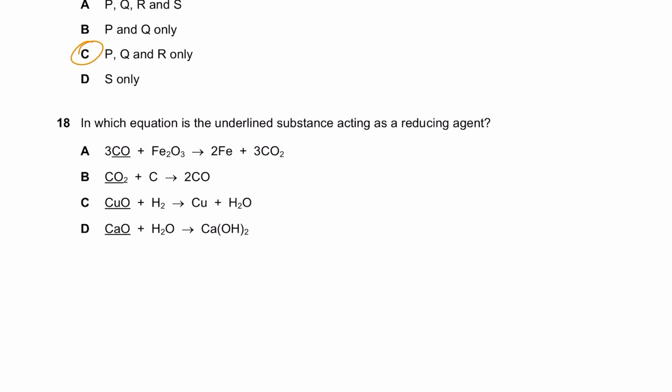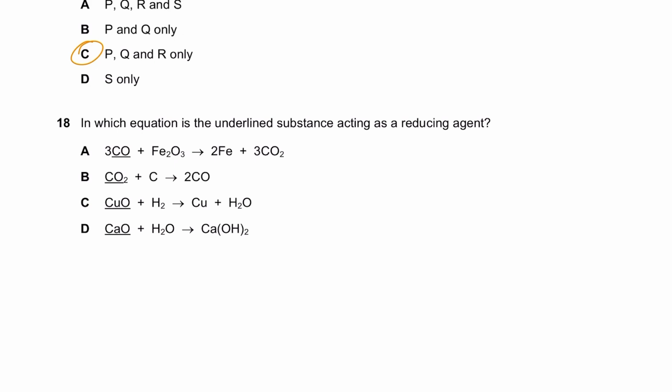What does a marketing agent do for you guys? A marketing agent markets for you, right? What does an advertising agent do? He advertises for you. What does a selling agent do for you? A selling agent sells stuff for you. So a reducing agent would reduce you, right? So reducing agent reduces the other substance. That's why it's known as an agent. It reduces the other substance and gets oxidized itself, right?